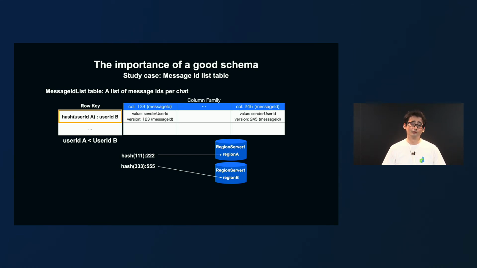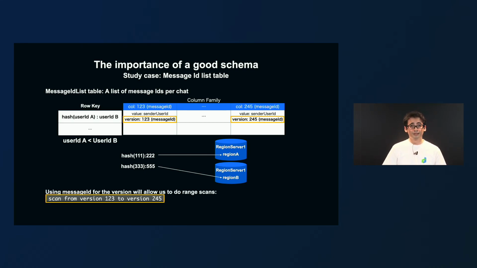User IDs are numerical, so we use the one with the lower numerical value and hash it, so we can distribute rows across different nodes in the cluster. Then we place the message IDs as the column names and also as the version. So we can easily do a range scan over the versions.